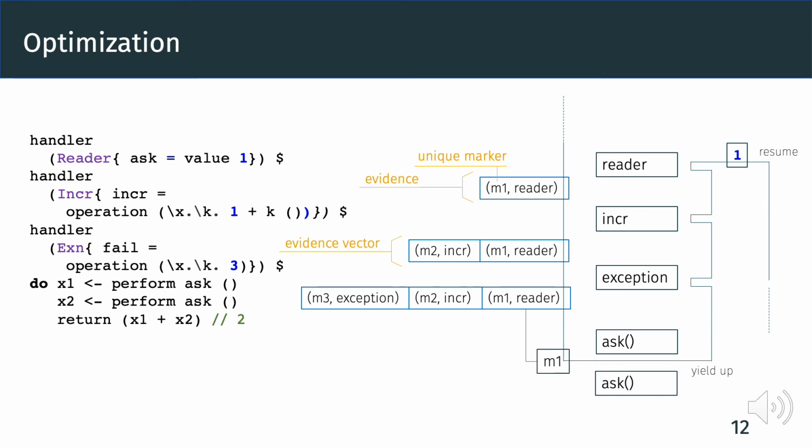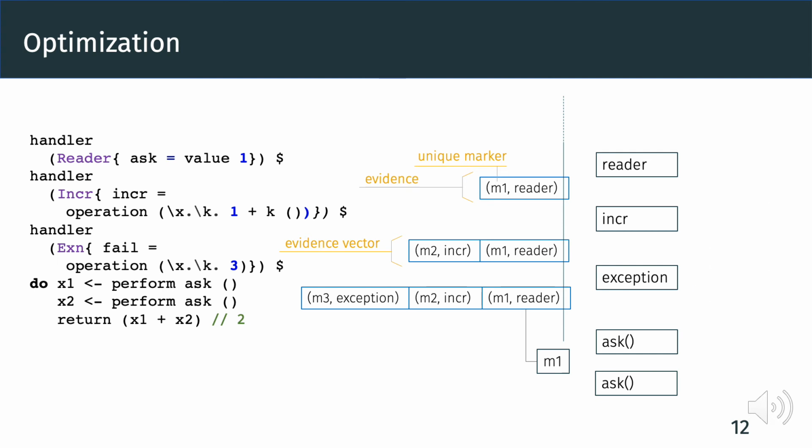Now, let's move to the optimization and revisit the previous example. Before, during evaluation, we get the handler marker from the evidence vector and yield up finding the handler using the marker. But in this case, the evaluation can be faster. That is, for this example, we don't need to yield up at all.